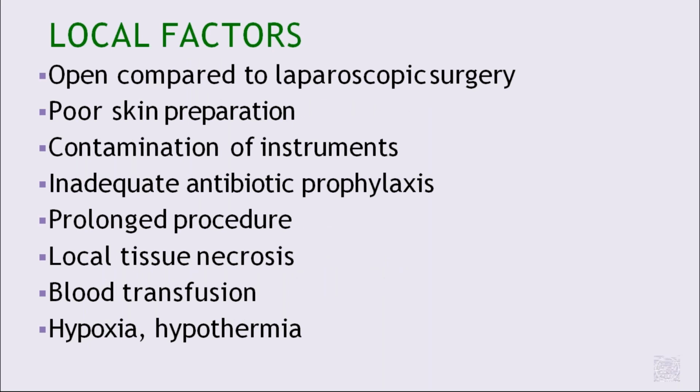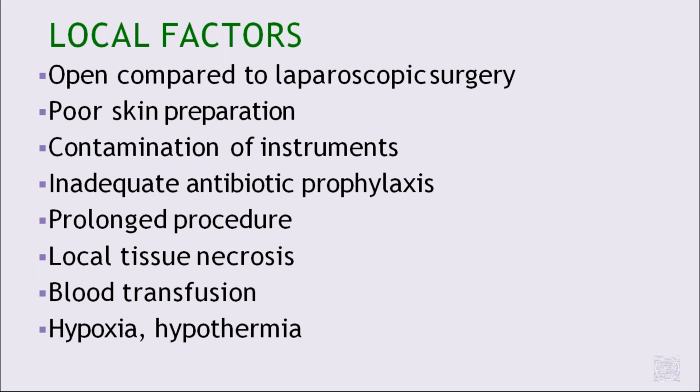So what are the local factors? This includes open compared to laparoscopic surgery, poor skin preparation before surgery, contamination of the instruments used for surgical procedures, inadequate antibiotic prophylaxis, prolonged procedures, and local tissue necrosis.